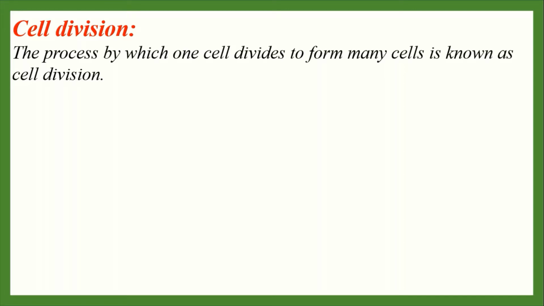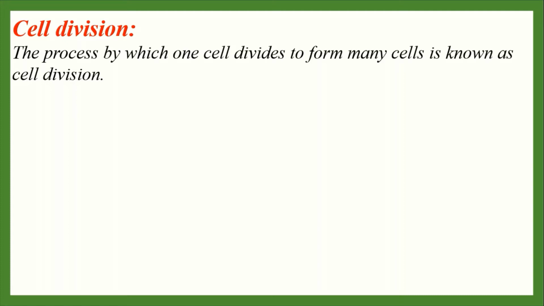Multicellular organisms are composed of millions of cells. The life of multicellular organisms starts from one cell called zygote. Unicellular organisms like bacteria, yeast, etc. multiply by cell division. So, a cell divides to form a multicellular living body and to multiply unicellular organisms.